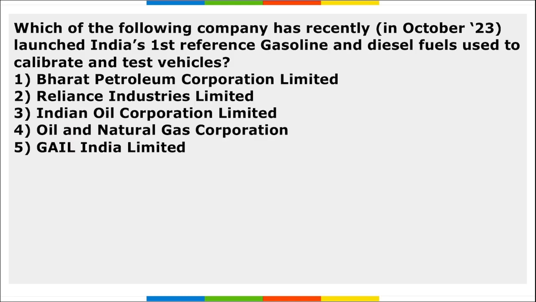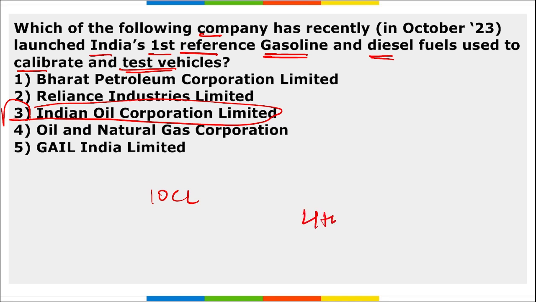Next, which of the following companies has recently launched India's first reference gasoline and diesel fuels used to calibrate and test vehicles? So it is IOCL, Indian Oil Corporation Limited. They recently launched India's first reference gasoline and diesel fuel used to calibrate and test vehicles. With this, India has joined the elite group of nations with domestic production of reference petrol and diesel, and India will become the fourth refiner in the world to produce reference grade petrol and diesel.